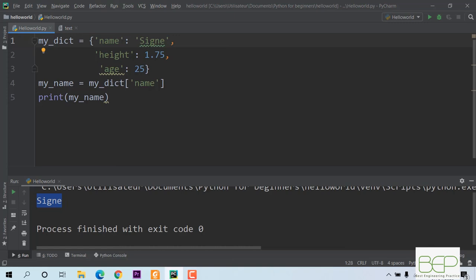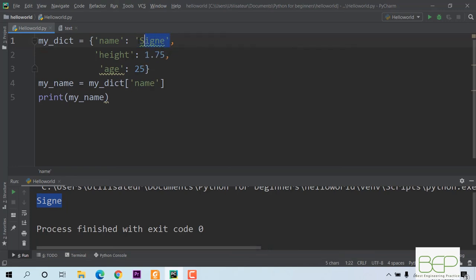It's a concept I want to introduce. It's about Python object nesting. So instead of just giving the value here, I will give as value to name another dictionary which will have my first name and my last name.